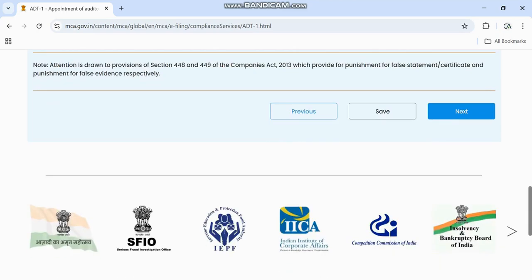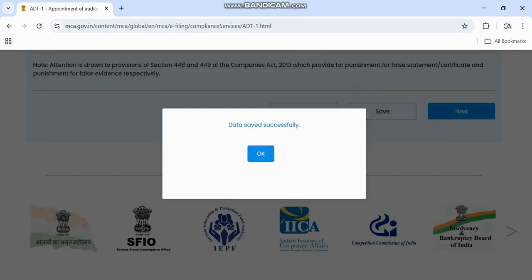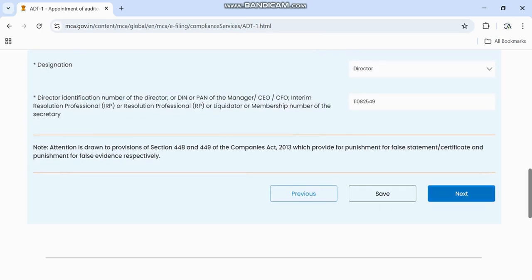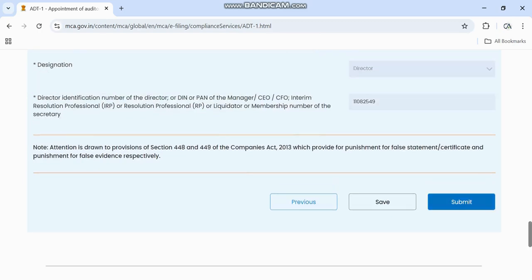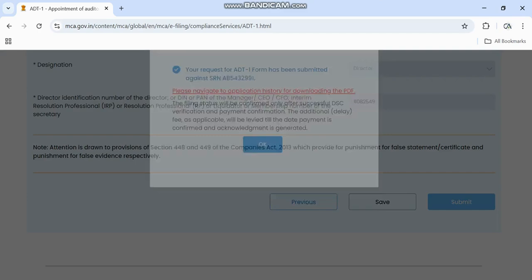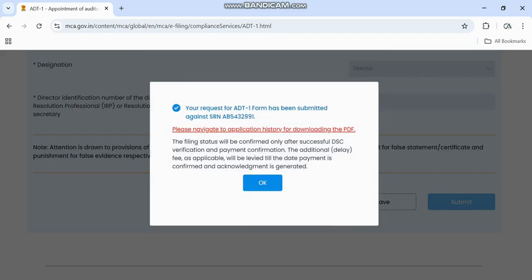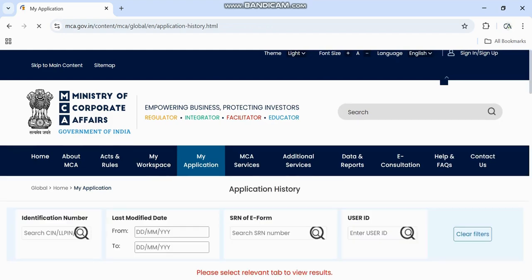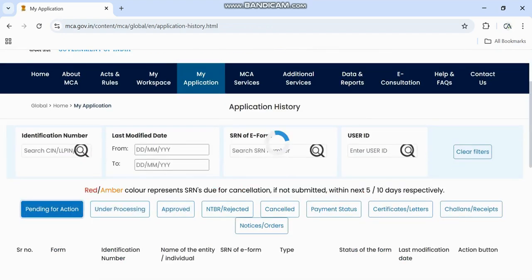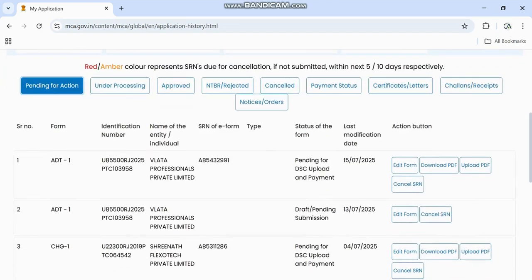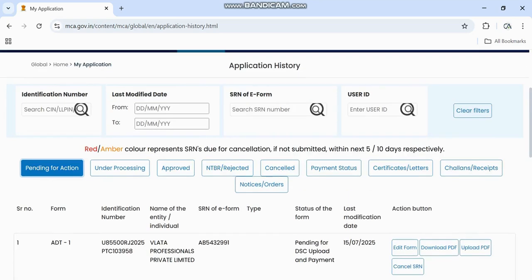Now let us see whether we are able to make the form. The data has been saved and now I'll submit the form. Yes, this form has been submitted. With all the details you will see, and then here, pending for action, this ADT form appears. Right friends, I hope the entire path is clear to you.